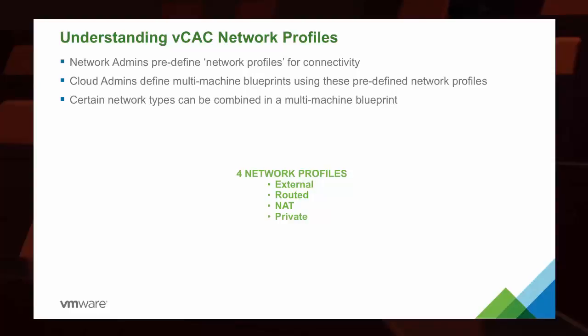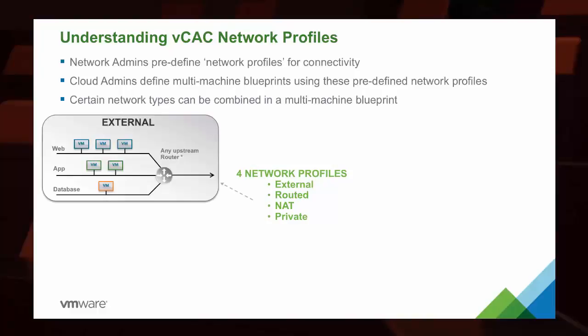And then you can combine certain network types inside of a blueprint to ensure that machines can communicate in different ways. So there are really 4 core network profiles: either external only, routed from inside to outside and vice versa, network address translation, or just a private isolated network.